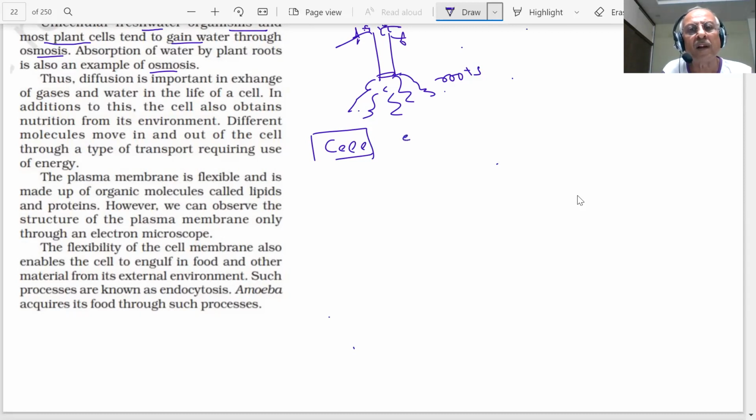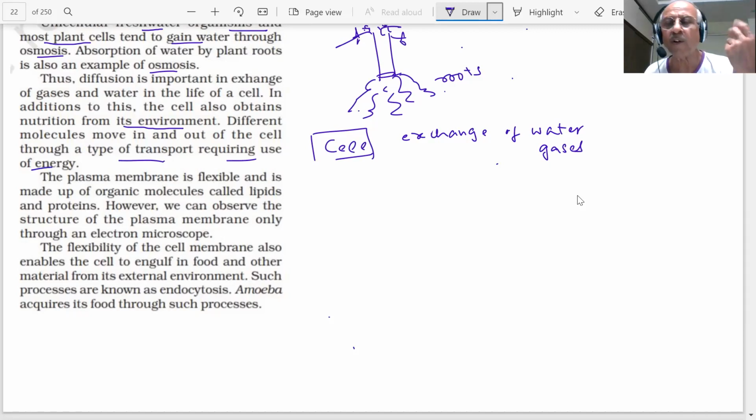When exchange of water and gases is taking place inside the cells, there is a diffusion and osmotic process which is working. The cell also obtains nutrition from its environment. Different molecules move in and out of the cell through a type of transport requiring use of energy.